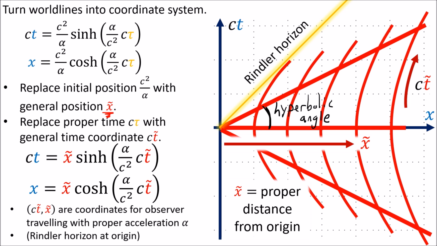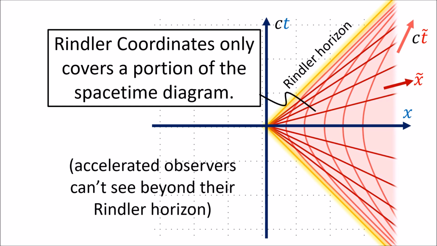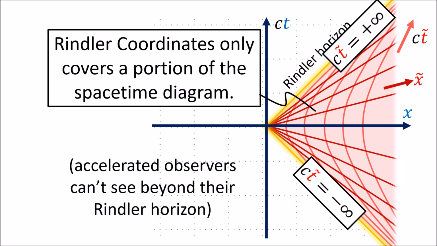at the origin. Unlike the standard spacetime coordinates, the Rindler coordinate system only covers a portion of our spacetime diagram, since accelerated observers cannot see anything beyond their Rindler horizon. The Rindler horizon line represents a line where the hyperbolic angle ct tilde approaches positive infinity. This lower diagonal line does not represent a horizon because light can cross through it, but it still represents a boundary of the coordinate system, where ct tilde approaches negative infinity.